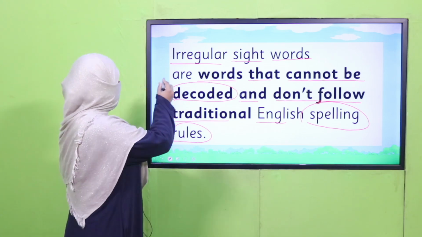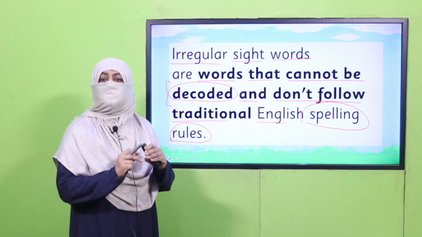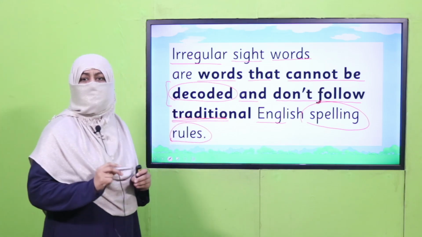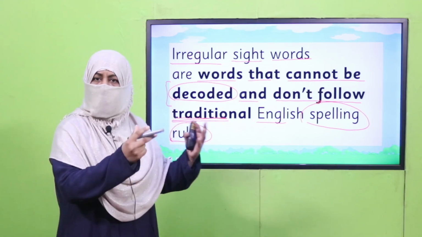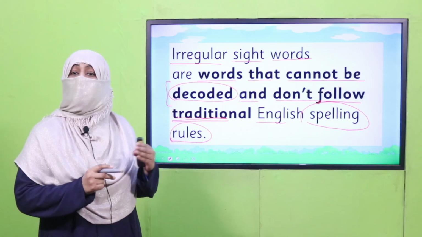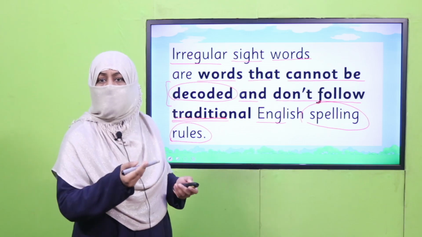But there are few words for which this formula does not work. Why? Because they don't follow the traditional rules of spellings. They are a little out of pattern. That's why we call them irregular. And to read them properly, we need to practice and learn them.